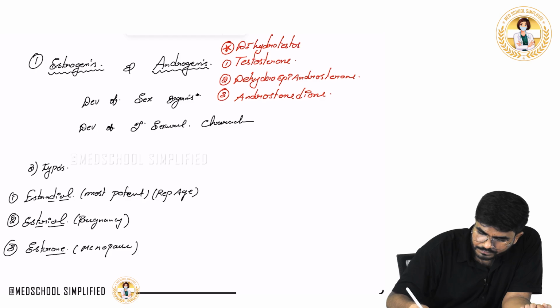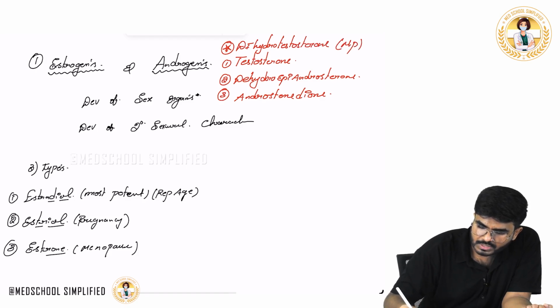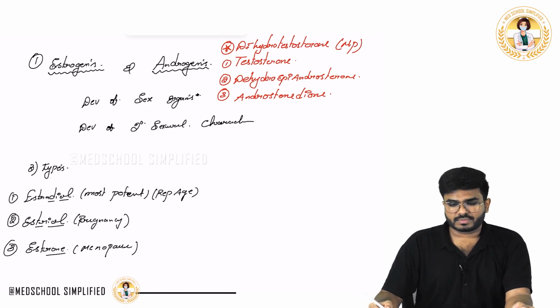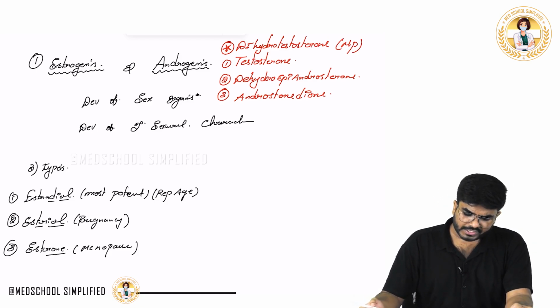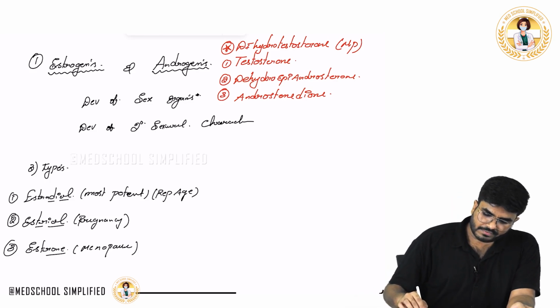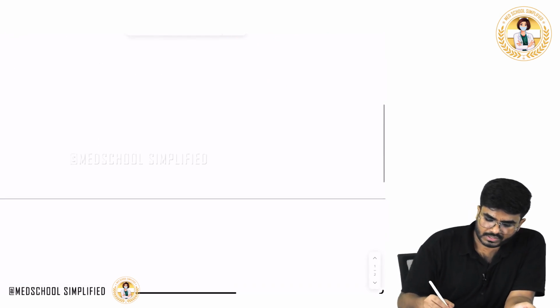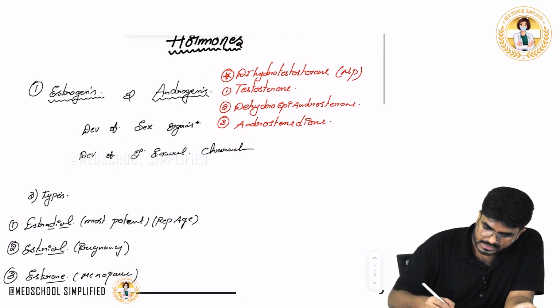The most potent androgen, even more than testosterone, is dihydrotestosterone, which is the most potent androgen present in the male. The most potent estrogen is estradiol and the most potent androgen is dihydrotestosterone.